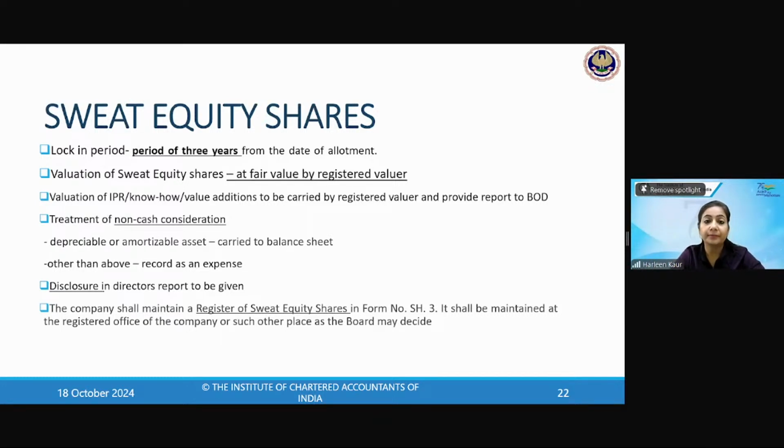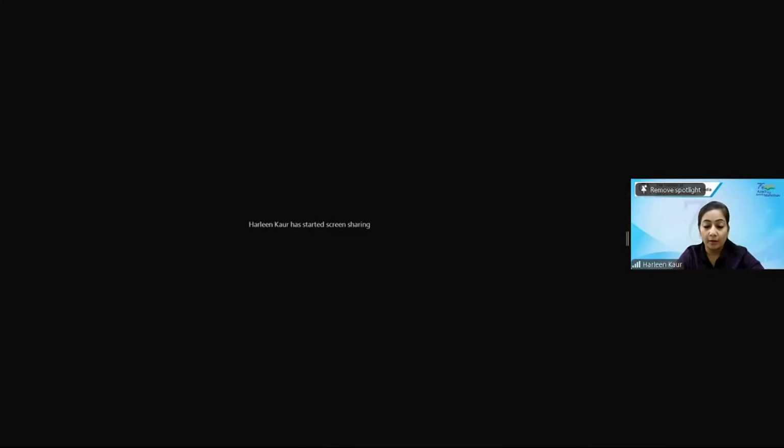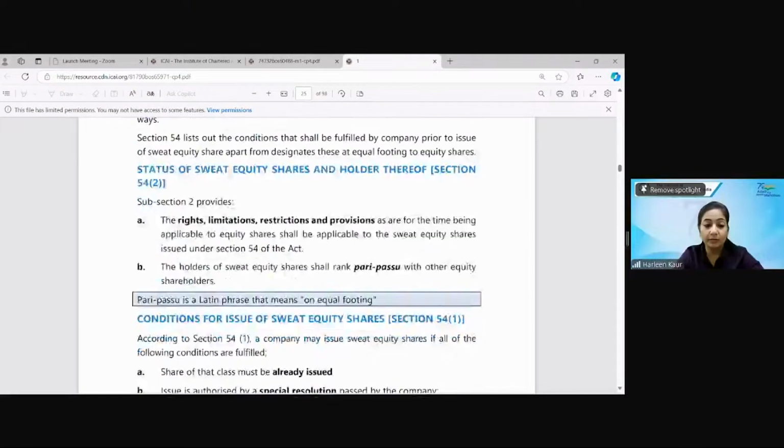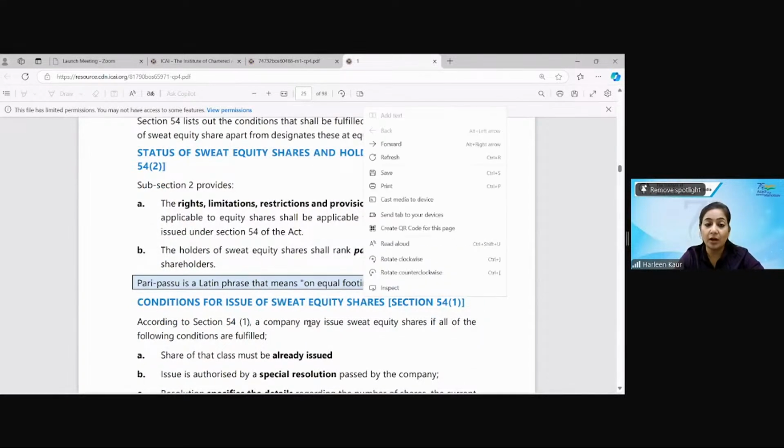All right. So sweat equity shares is also very nicely done with the class. Let's have a round over here. Pari passu is a Latin phrase which means equal footing, meaning you have to treat them equally.